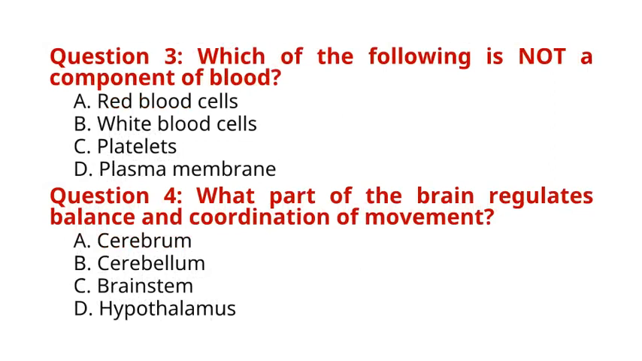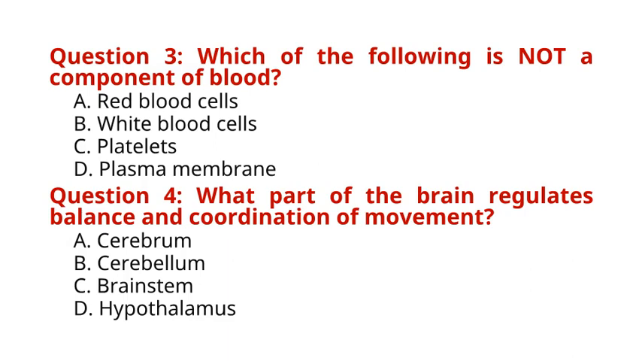Question 3. Which of the following is not a component of blood? A. Red blood cells. B. White blood cells. C. Platelets. D. Plasma membrane. The correct answer to question 3 is option D. Plasma membrane. Explanation: the plasma membrane is a structure found in cells, not in blood. Blood components include red blood cells, white blood cells, platelets, and plasma.